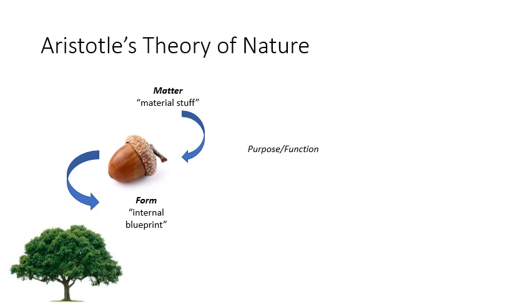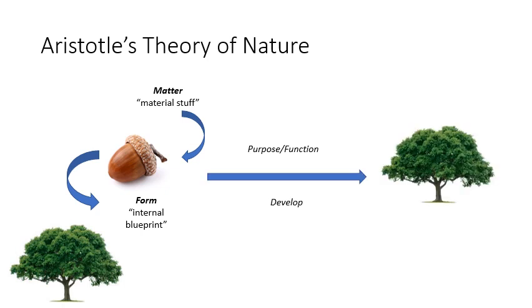Now remember, Aristotle adhered to a teleological theory of nature. So he argues that all things in nature, including an acorn, have some kind of an inherent purpose or function. And that purpose or function is to develop into its ideal blueprint, to actually become an oak tree. So if an acorn is eaten, let's say, by a squirrel, then it has failed to adhere to its purpose. It has kind of fallen short. It has not realized its potential.